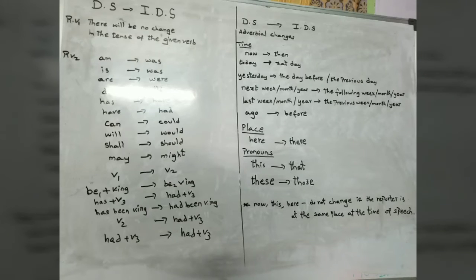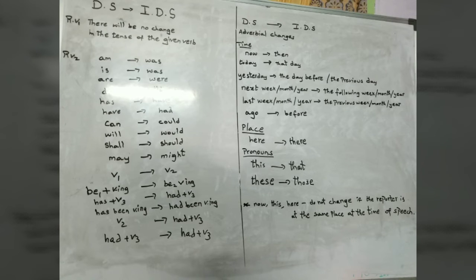Let's revise it once again. These are the changes that take place while changing the given sentence from direct speech into indirect speech. Let's come to the first point. If the reporting verb is in present tense, there will be no change in the tense of the given verb, as we have already discussed. And the second point, if the reporting verb is V2, and if the given sentence is a universal fact, principle, or any statement given by the scientists, then also there will be no change in the tense of the given verb while changing it into indirect speech.